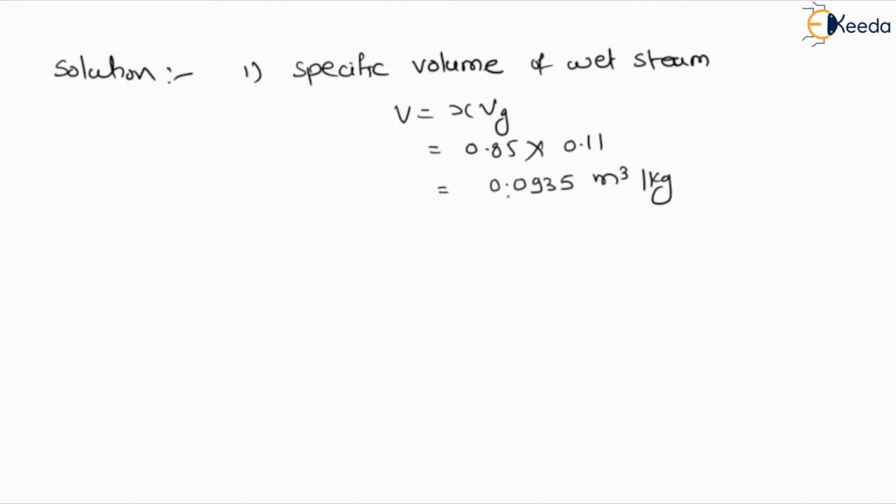After calculation, we get the specific volume of wet steam as 0.0935 meter cube per kg. So this is our first solution. Now the second solution is specific enthalpy, or enthalpy.